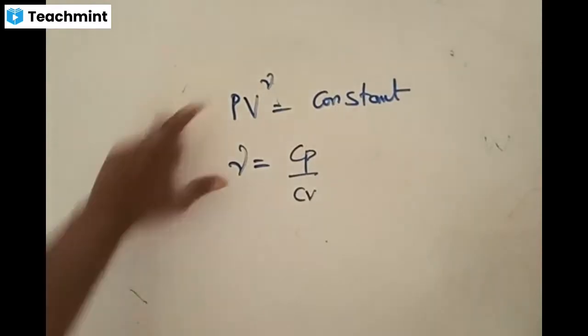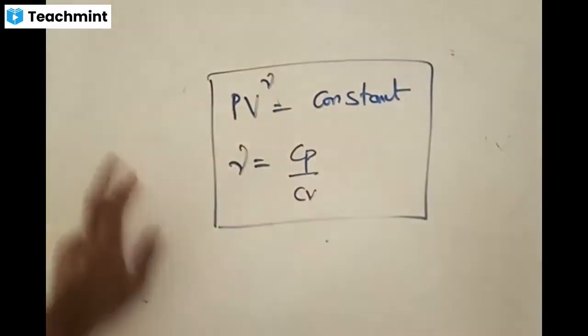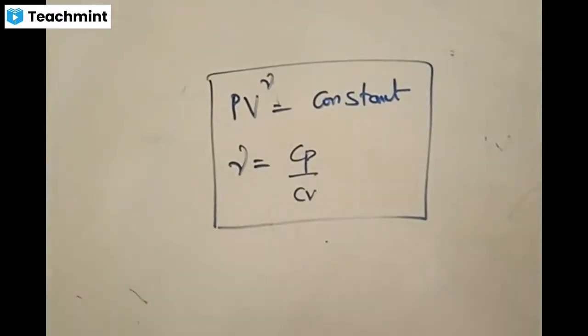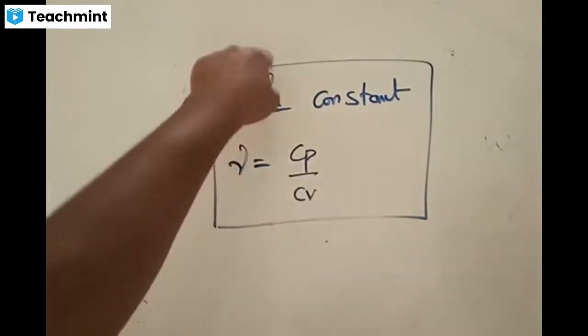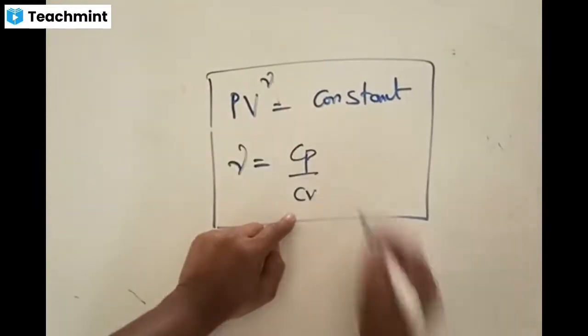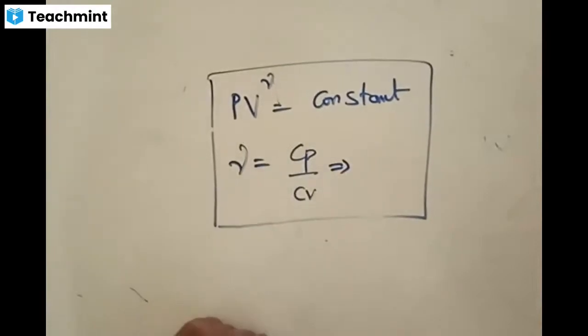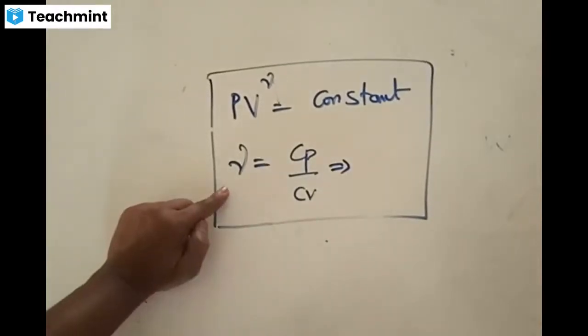Now, this is the basic equation of a system, which means a gas, which is undergoing an adiabatic process, governed by the equation PV^gamma = constant, where gamma is called the ratio of specific heats, Cp by Cv, and it is going to have different values for different types of gases. Gamma value is going to be different for different types of gases.